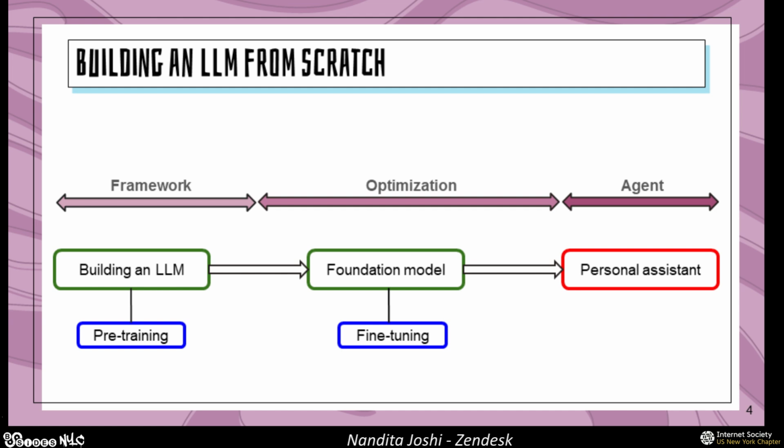When you talk about optimization, at this point you have a pre-trained foundation model, and what you're going to focus on in this space is improving your model's performance through fine-tuning and adjusting all of the different parameters that make your model useful. So at this point is where your model learns and improves its ability to generate coherent and contextually relevant text. This stage is pretty key to deploying your applications when you need them for very domain-specific use cases like healthcare or finance and things of that sort.